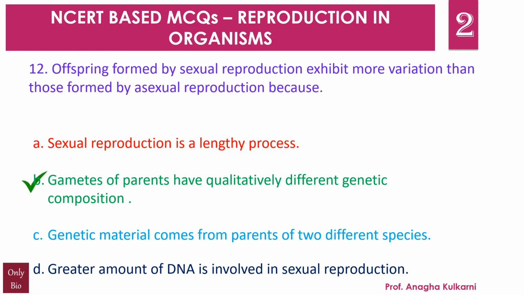I guess you might have guessed it right? See, offspring formed by sexual reproduction would exhibit much more variation. The reason is because asexual reproduction does not involve gamete formation, right? And in asexual reproduction, due to involvement of a single parent, there is no chance of variation. So variations can happen only in case of sexual reproduction.